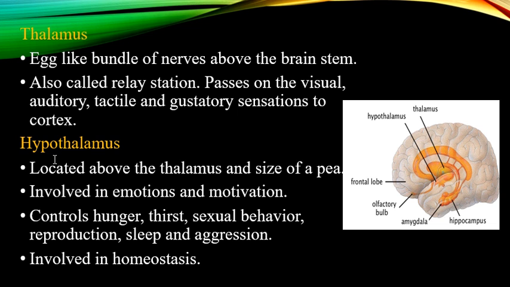Okay, so dear students, in this lecture today, we learned about the forebrain, which is the first major part of the brain. Today, we read about the brain, its major structure, the main first part, the forebrain. In the next lecture, we are going to read about the midbrain, hindbrain, and the spinal cord. Okay, so we are done with the forebrain.